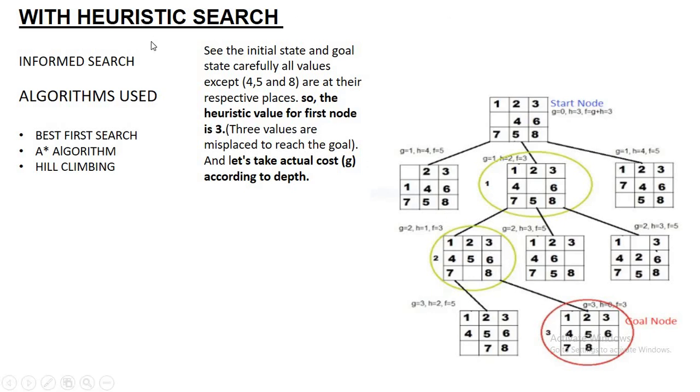Here you can say that the heuristic approach will require very little time compared to without heuristic value. But the problem is that there is no guarantee we will get the optimal solution. But it is definite that we will get a good solution.